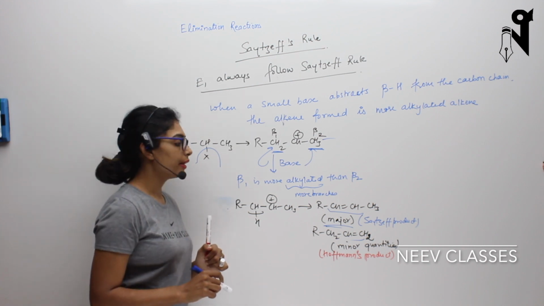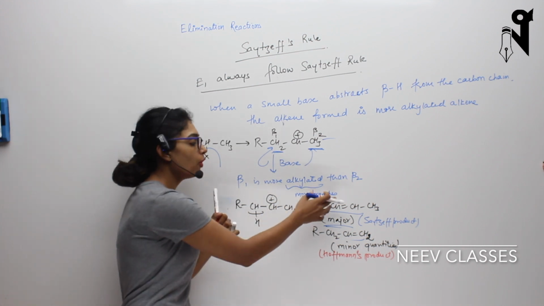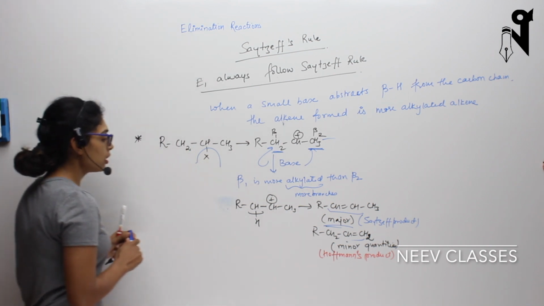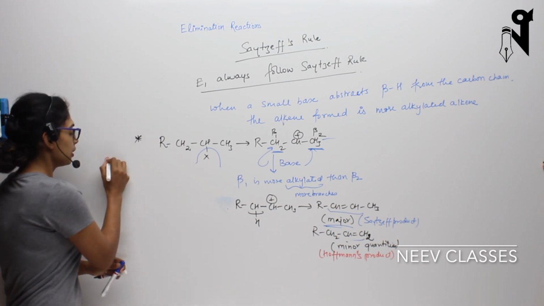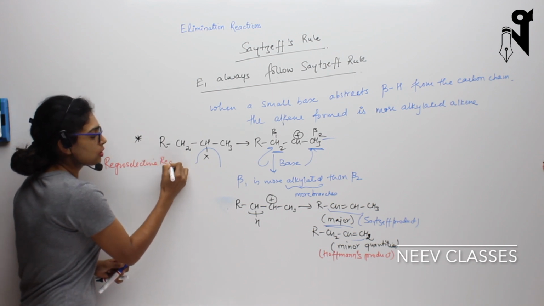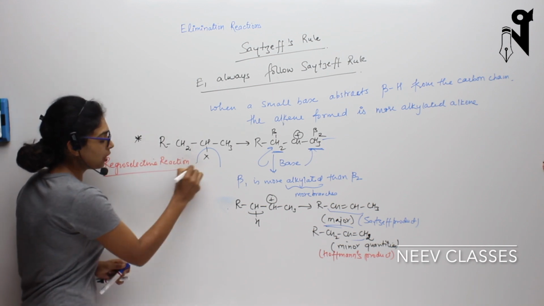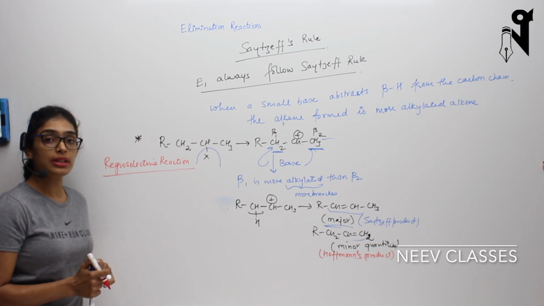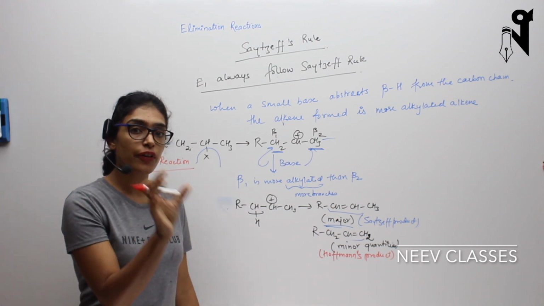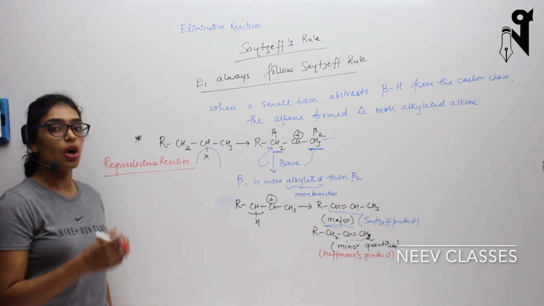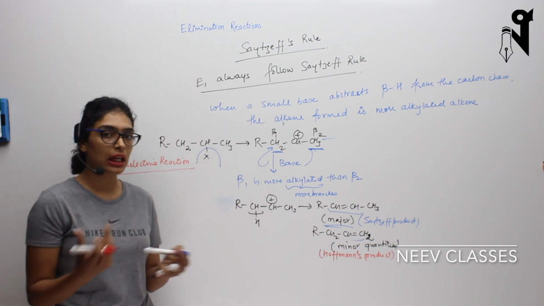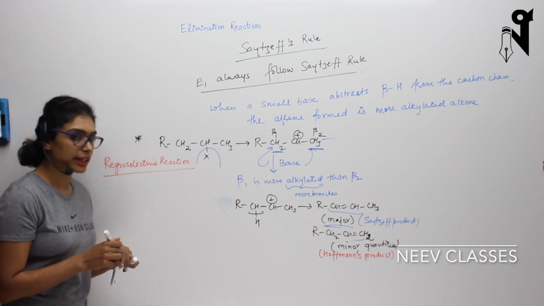And this is the less alkylated alkene. So both will be forming. One will be forming in major quantities, another in minor quantities. This kind of reaction is called a regioselective reaction. So what do we mean by regioselective reaction? A regioselective reaction is one in which a specific region is fixed where the elimination will happen, and it will give you a specific type of product more than the other. That kind of reaction is called a regioselective reaction.